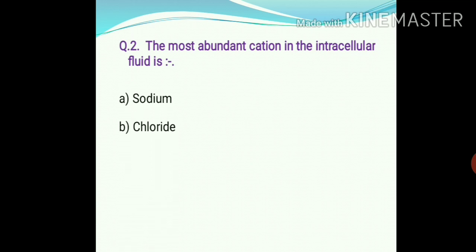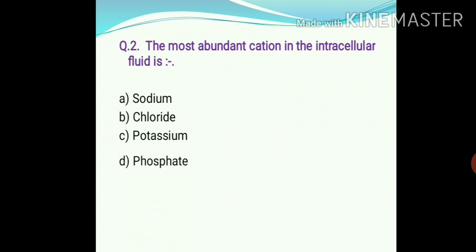Next, question number 2. The most abundant cation in the intracellular fluid is sodium, chloride, potassium and phosphate. So the right answer is option C, that is potassium.